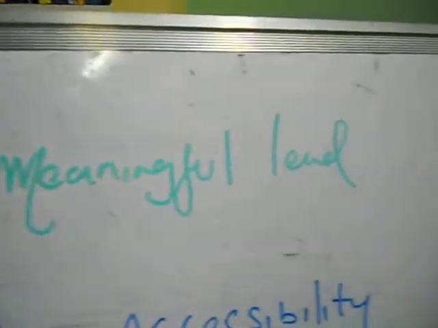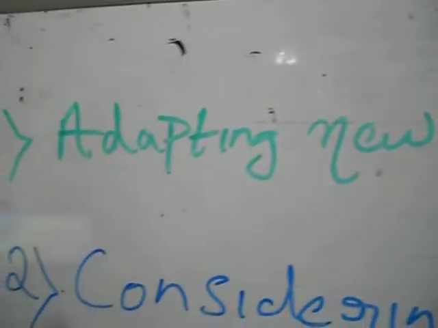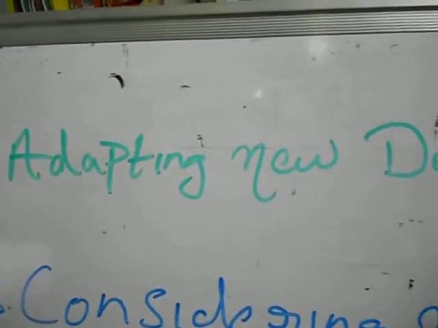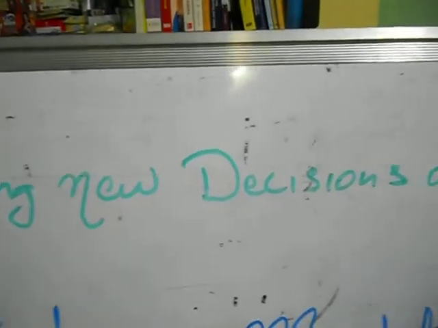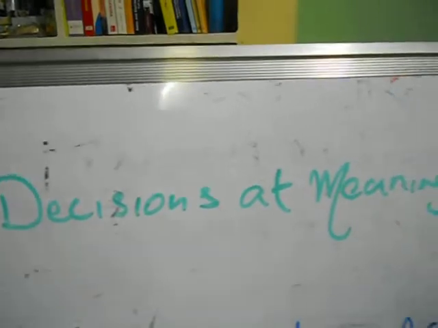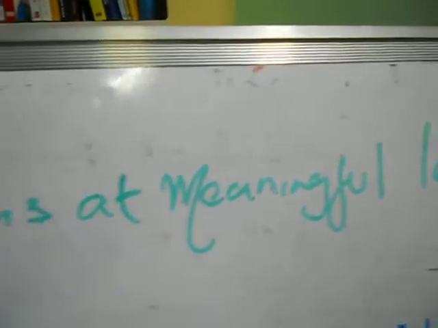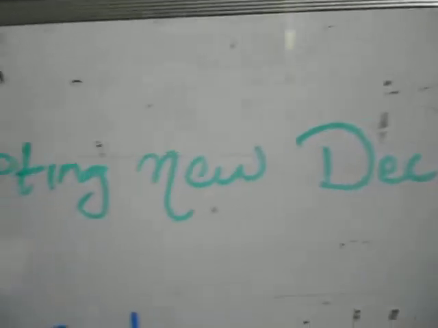In this context, the first is adapting new decisions at a meaningful level. A growing number of businesses and sellers are implementing category tactics such as product variety on a store by store basis. This means they are making different brands at different stores. By doing that, the development shows to be highly precise. This is not compulsory at all times to accomplish such a desired functional impact, which further impacts your financial aspects.